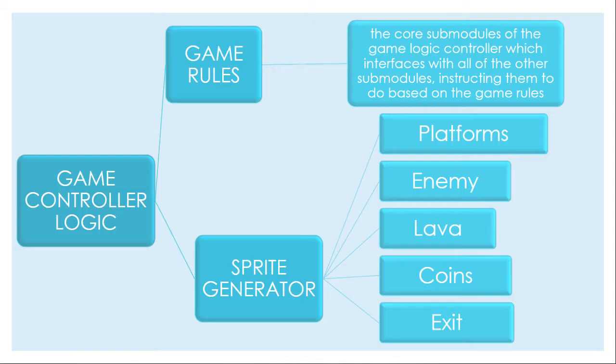And then the second, the sprite generator, which has 5 points in it, which are platform, enemy, lava, coins, and exits. Firstly, for platform, the platforms are submodules where we can create their position and make them move on our own, suitable with the levels, to make the game more adventurous and interesting for players to play. We can edit the position of the platform and the exit door in this game with the coding that we created specially for level editing, so when the level increases, the game will be more difficult.